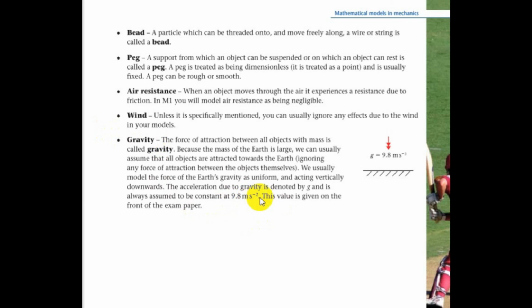I repeat, the value of gravity is 9.8 meters per second squared, and it's always going to be the same. The value for gravity is constant for all the calculations in M1. It can change if the question mentions any changes to it, but if the question doesn't mention anything against gravity, then it's always going to be 9.8 meters per second squared.